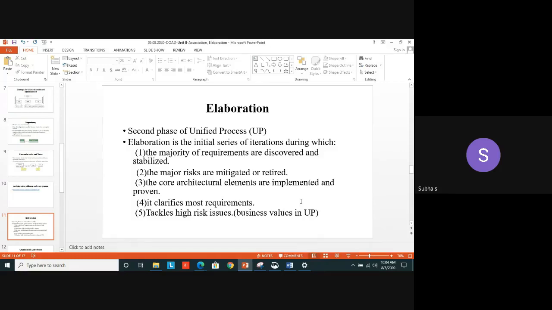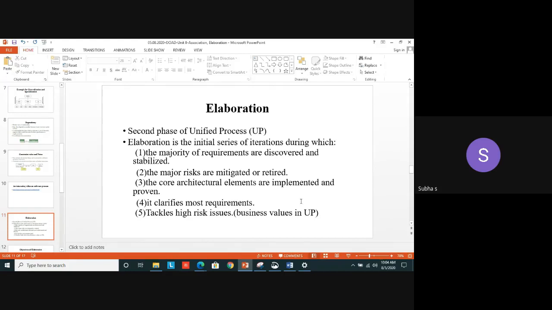If you are asked to write the requirements, you may write some 10 to 12 requirements. But during the elaboration phase, they will analyze all the requirements, whether those 12 requirements are needed or whether we can reduce them. All these things will be clarified in the elaboration phase. The last one is it tackles high risk issues. Yes, it will tackle the high level risk. There are two levels, high level and low level risk. So the elaboration phase will tackle the high level risk.